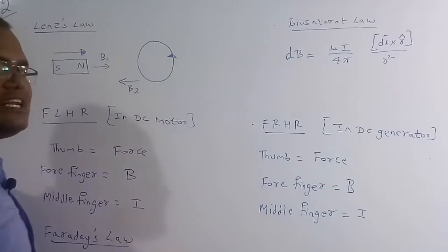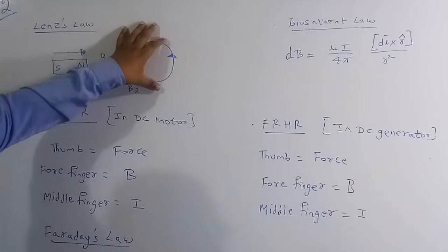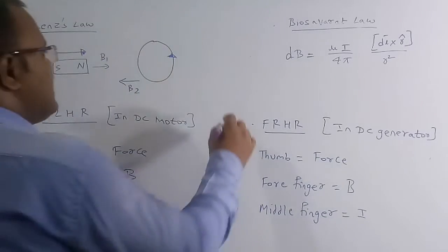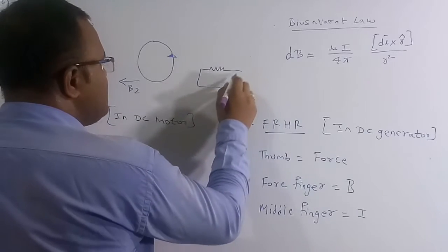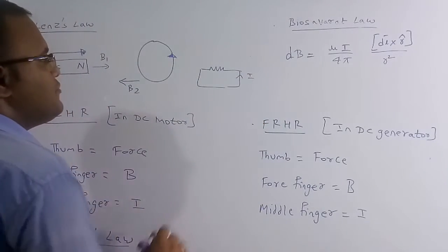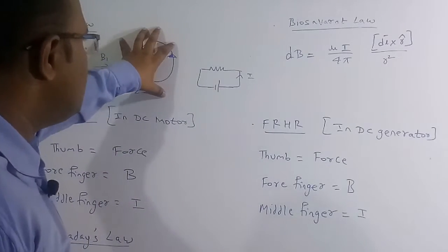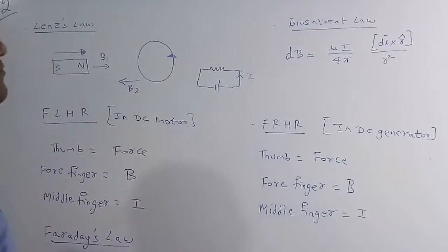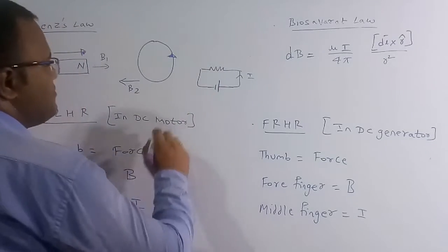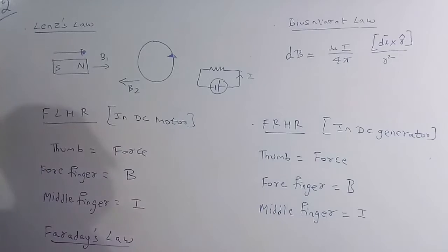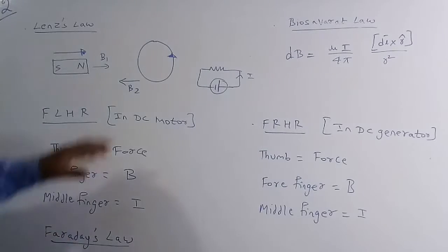Whenever this is the current, we know that in this closed loop the current direction will be in this manner. So I can represent this coil like this. This coil will have some amount of resistance, and the current is going to flow in this direction. I can replace this circuit with an electrical circuit diagram, which has a small resistance of the coil, and here this is a negative terminal and this is a positive terminal. So this is the induced EMF. Because of this induced EMF, the current is produced in such a way. So I can represent this circuit like this.